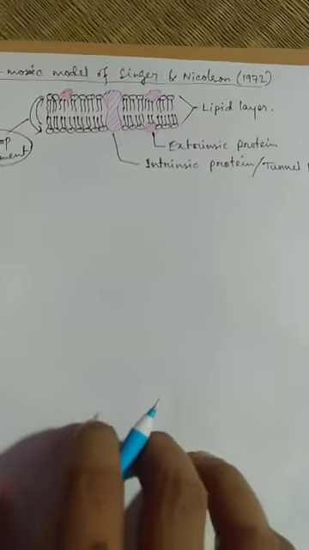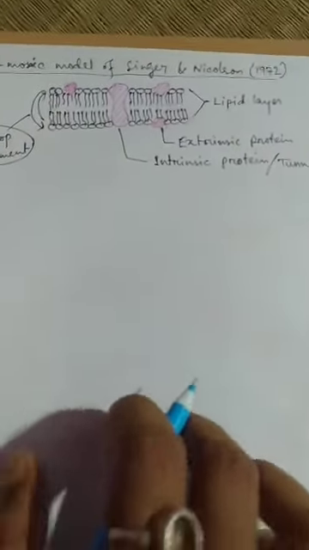Carbohydrate does not present singly. It always attaches either with the phospholipid molecule or with the protein molecule.